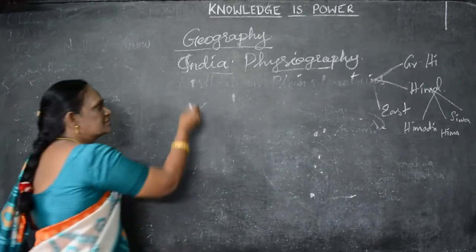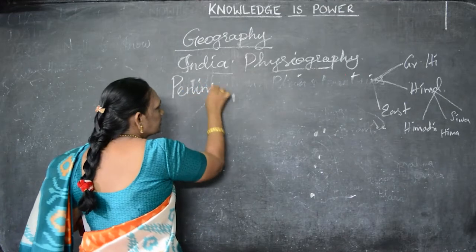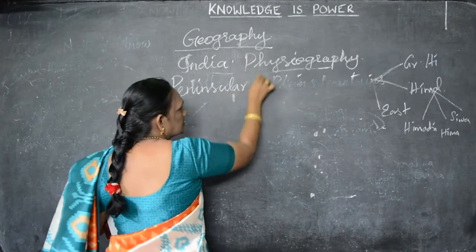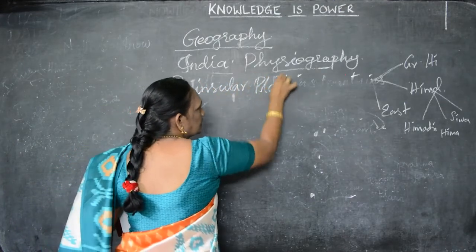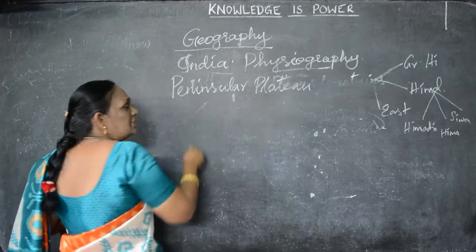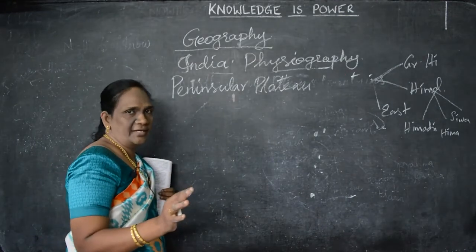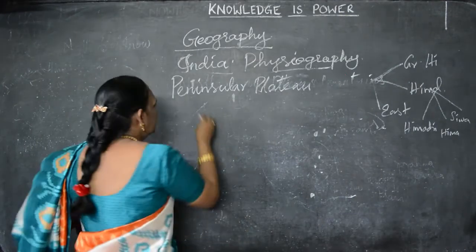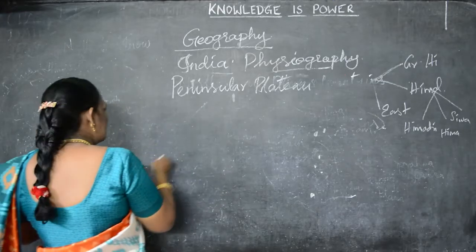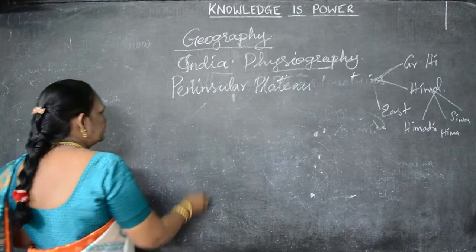And next we are going to see about the peninsula plateau, the third one. The plateau region. What is meant by the plateau region? Plateau means rock. Understand? The rocky region. Most of the places are covered with rocks, so they are called the plateau region.